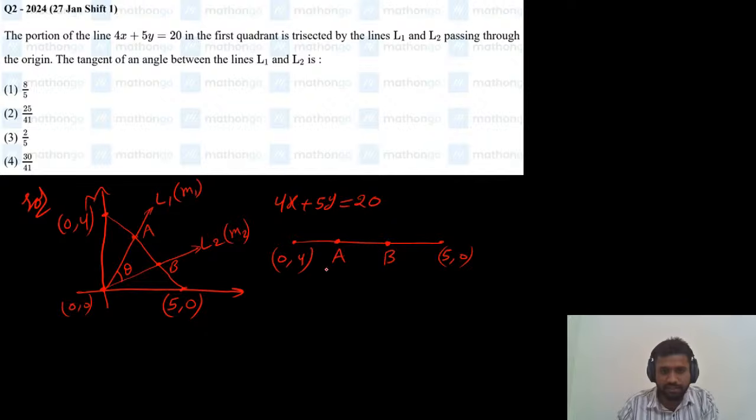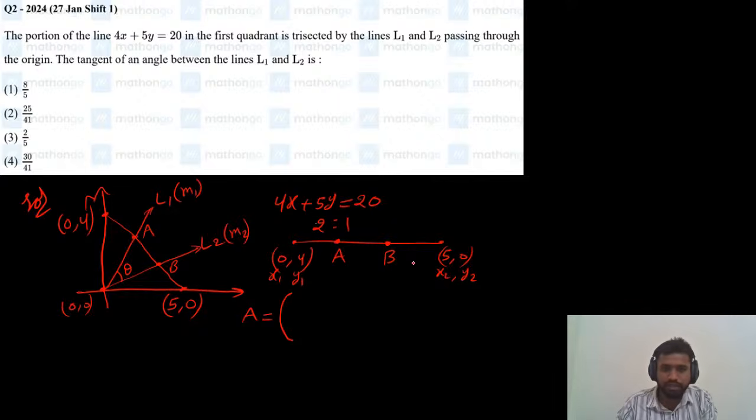First, let us find the coordinates of A and B. Let us assume one point as x1 comma y1 and the other as x2 comma y2. What are the coordinates of A? A is dividing the line joining these two points in the ratio 2:1.